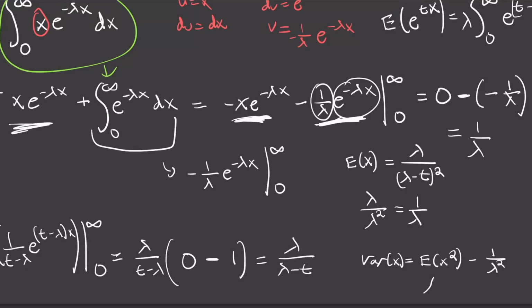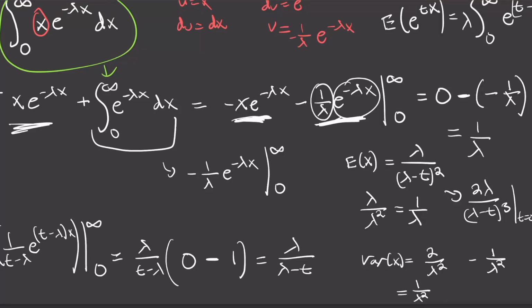Now we know the second moment we get by getting the second derivative of the MGF. In this case, it's just going to be the first derivative of the first derivative of the MGF, obviously, which you can do however you want, but you're going to get 2 lambda on (lambda minus t) cubed. You evaluate this at t equals 0 to get the second moment, and when you do so, you get 2 lambda on lambda cubed, so that's just going to be equal to 2 on lambda squared. Now when we subtract off 1 on lambda squared, we just get 1 on lambda squared.